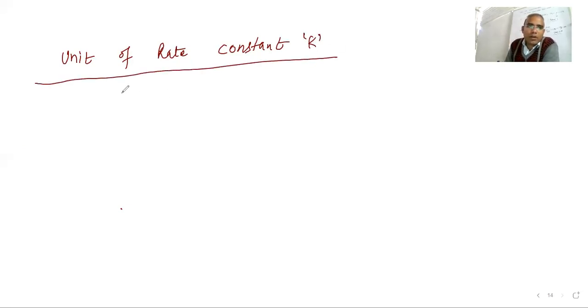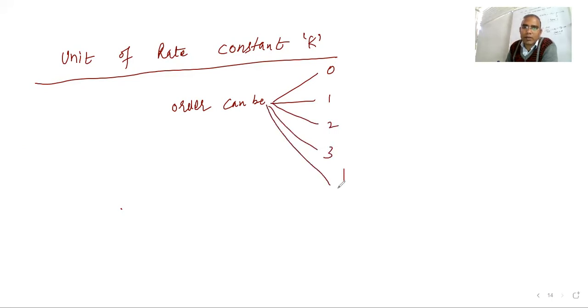So when you are talking about the unit of rate constant, suppose the order of reaction is possible: order can be zero, first order, second order, third order, or fractional order, anything possible. They are asking the unit for first order or zero order reaction. Firstly, try to understand the zero order reaction, then I will explain it.